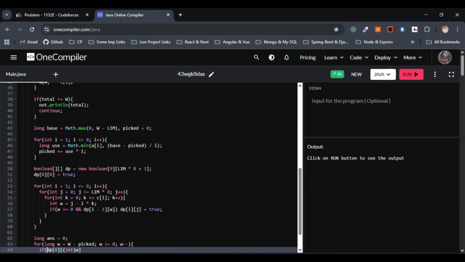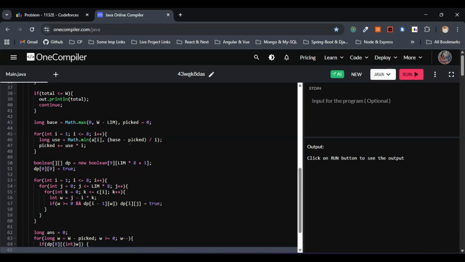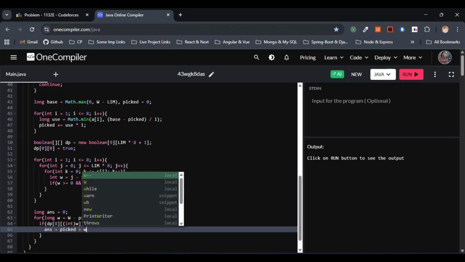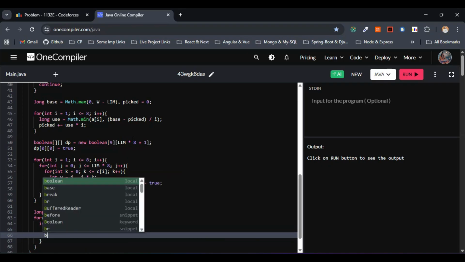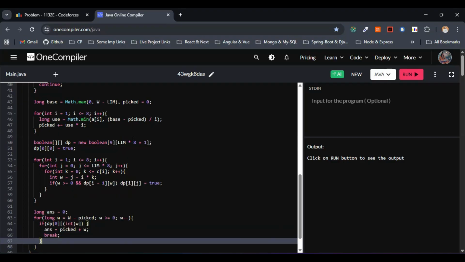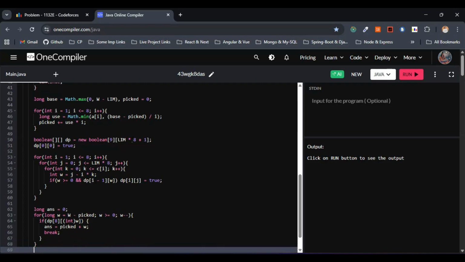I didn't keep this one here, parenthesis, sorry. Yep. So this one, then what I'll do, let's assign the answer to this one, pick plus w. So this one will be pick plus w, right? Let me give break as well. This is fine. Let me give break as well, right? So I'll just come out of this one entirely.